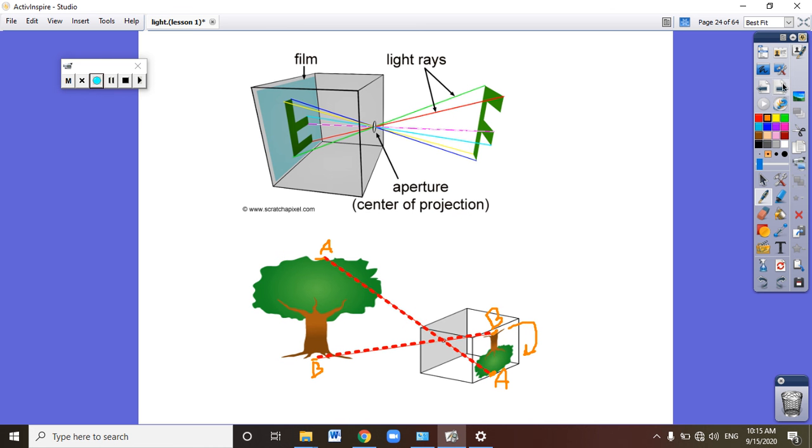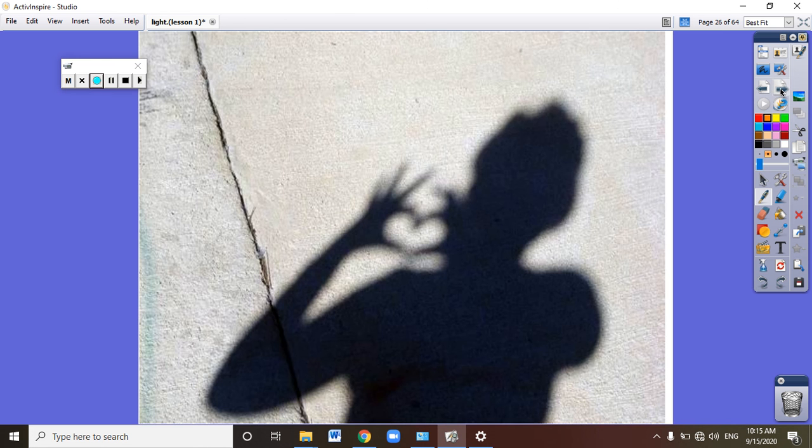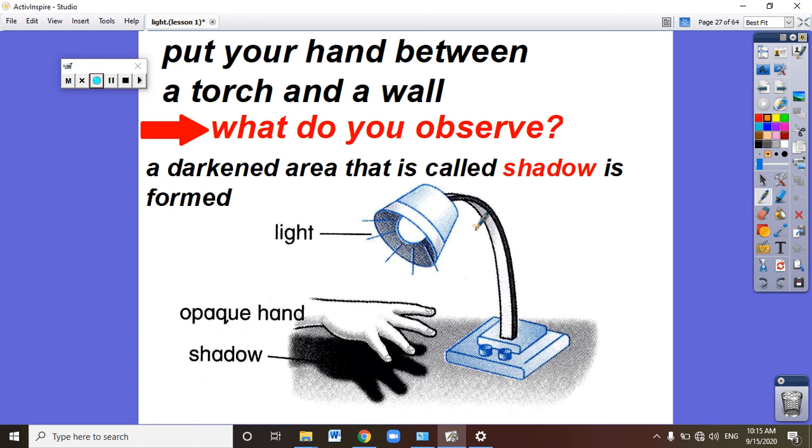Okay? Number two, as the result of the traveling of light in straight lines, is the formation of the shadow. What is this? This is the shadow. How does the shadow happen? If I have a source of light and an opaque object. What is the meaning of opaque object?